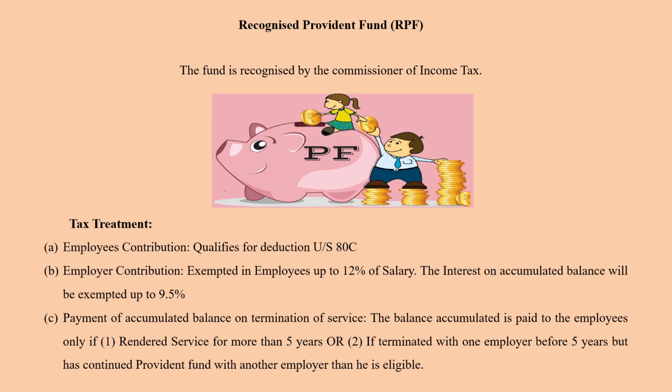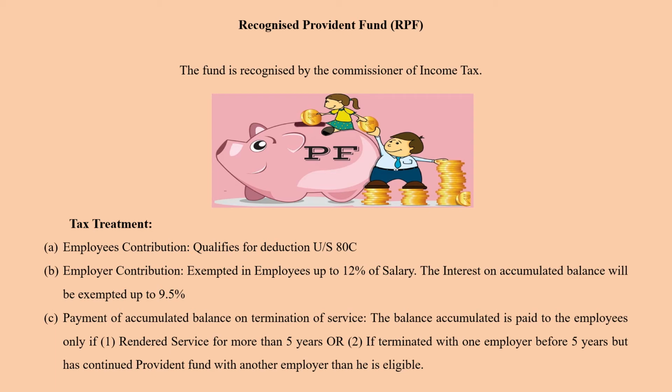The interest part of the accumulated balance, so you're accumulating some kind of a provident fund. The interest that is received on the accumulated balance will be exempted up to 9.5% in case of employer contribution. This will be taxed for the employee. Then the third part is payment of accumulated balance on termination of service.